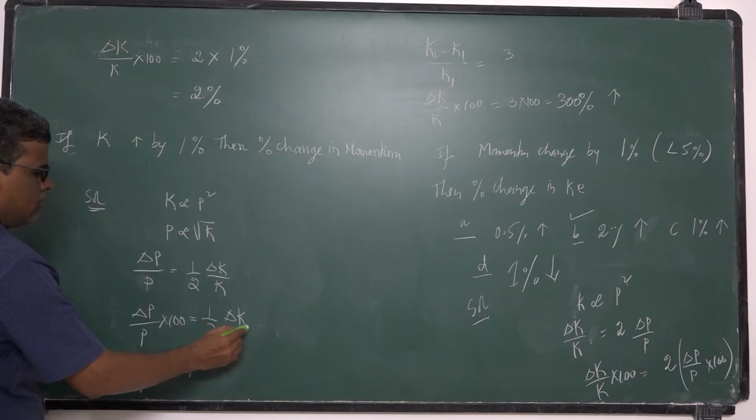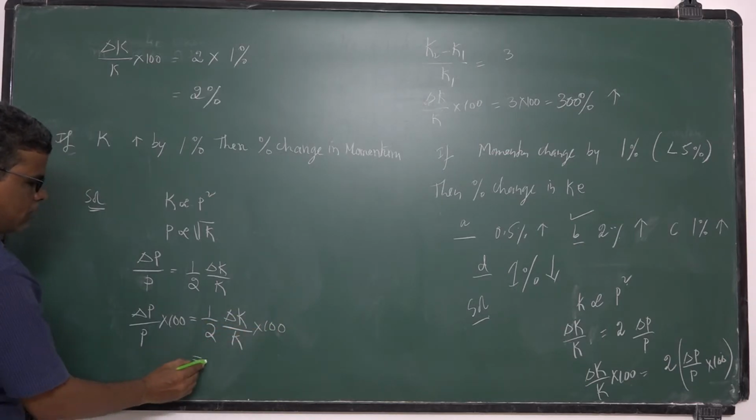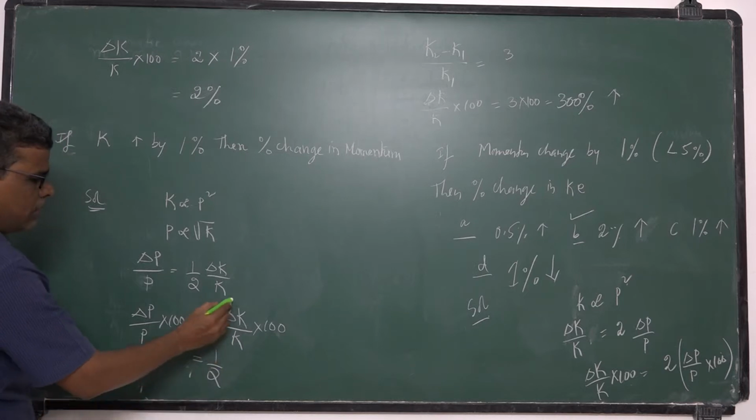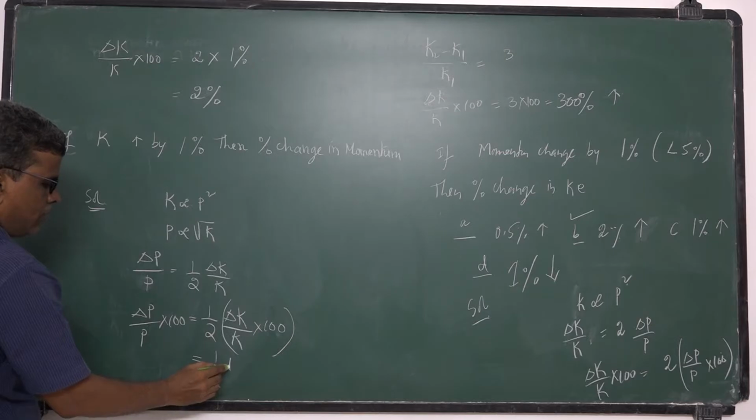So that is half into delta K by K into 100, which is 1%. So half into 1%.